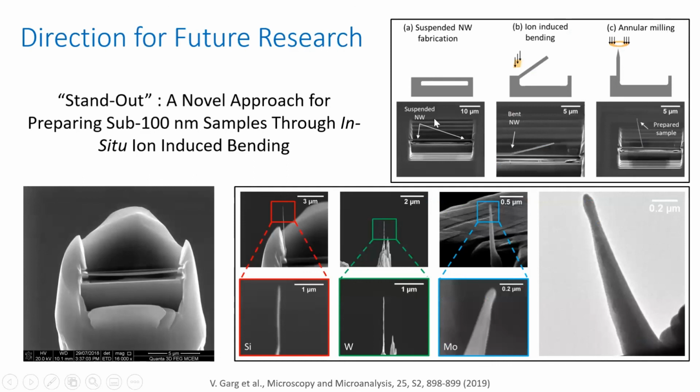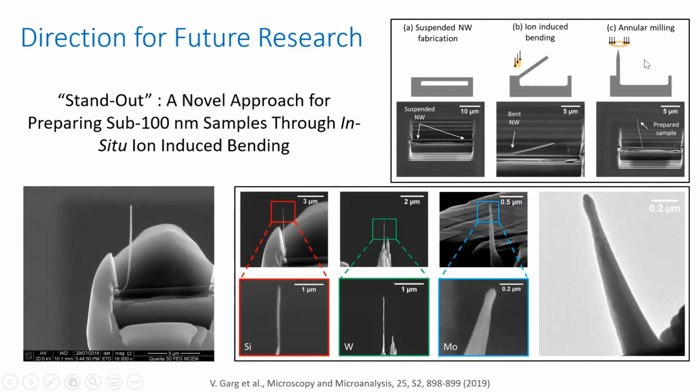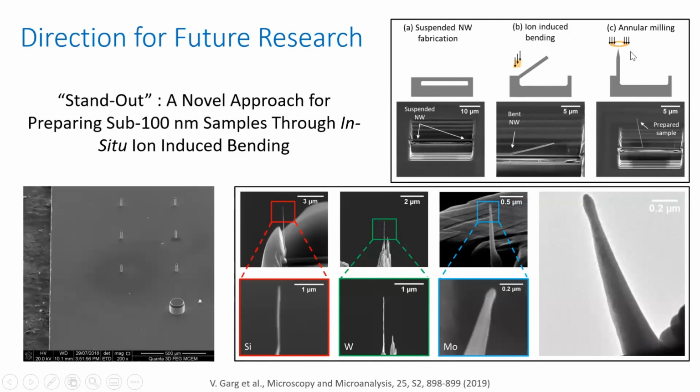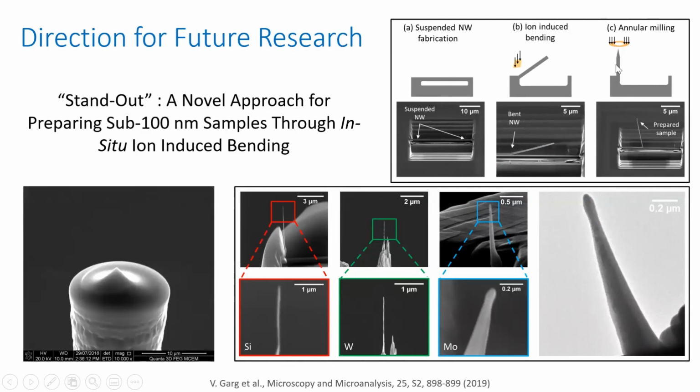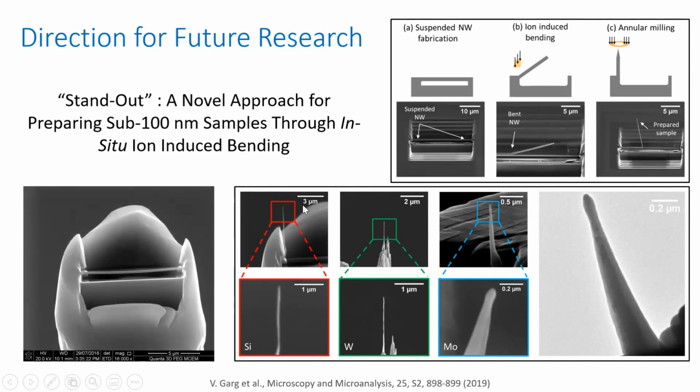So in the first step, we could fabricate a suspended nanowire using the tilt of the substrate. We could change the tilt and have a suspended nanowire fabricated, and then you can use ion-induced bending and make it upward. And in the final step, we can use annular milling with the focused ion beam to make it sharp. Usually the requirement for atom probe tomography is a sub 100 nanometer tip.